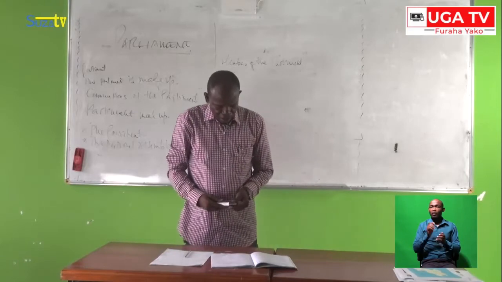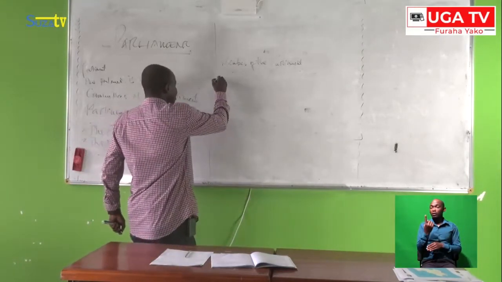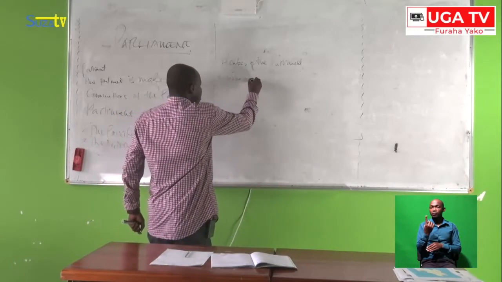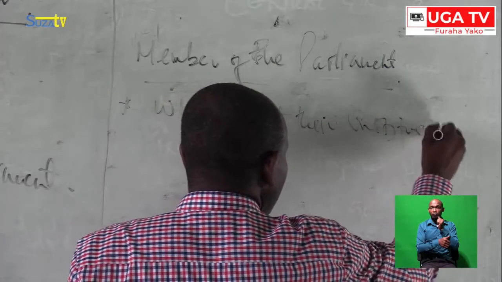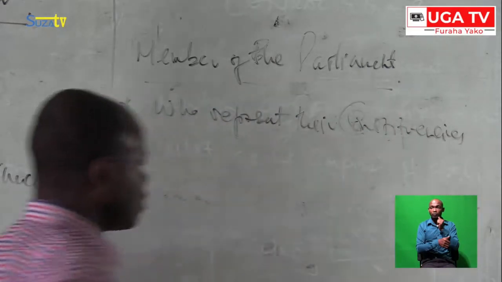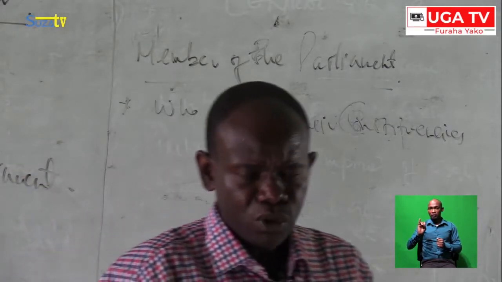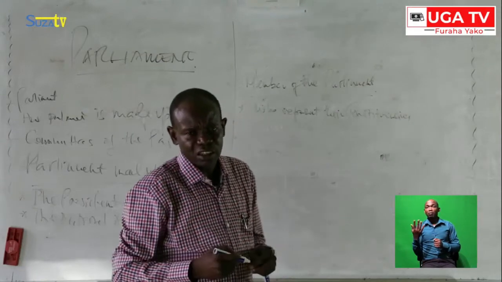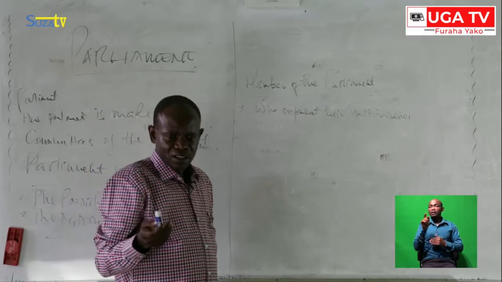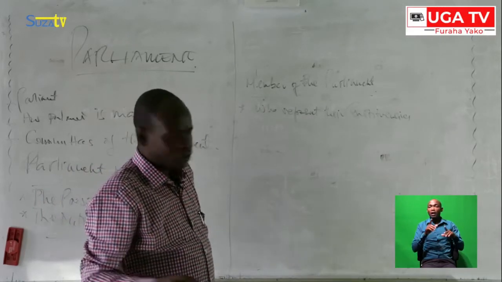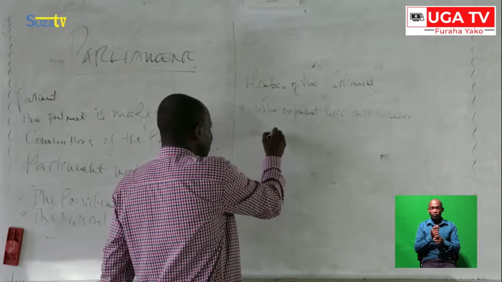The first member of the parliament is the one who represents their constituencies. We know that there are a number of constituencies in Tanzania. In Zanzibar, we have constituencies, for example, can you mention any constituencies you know? We have constituencies like Jangombe.